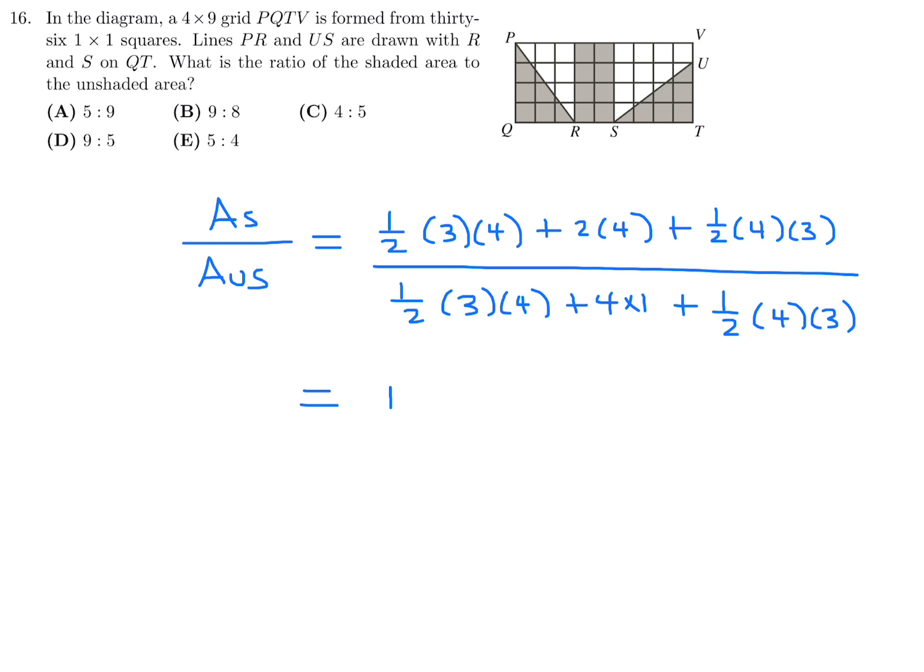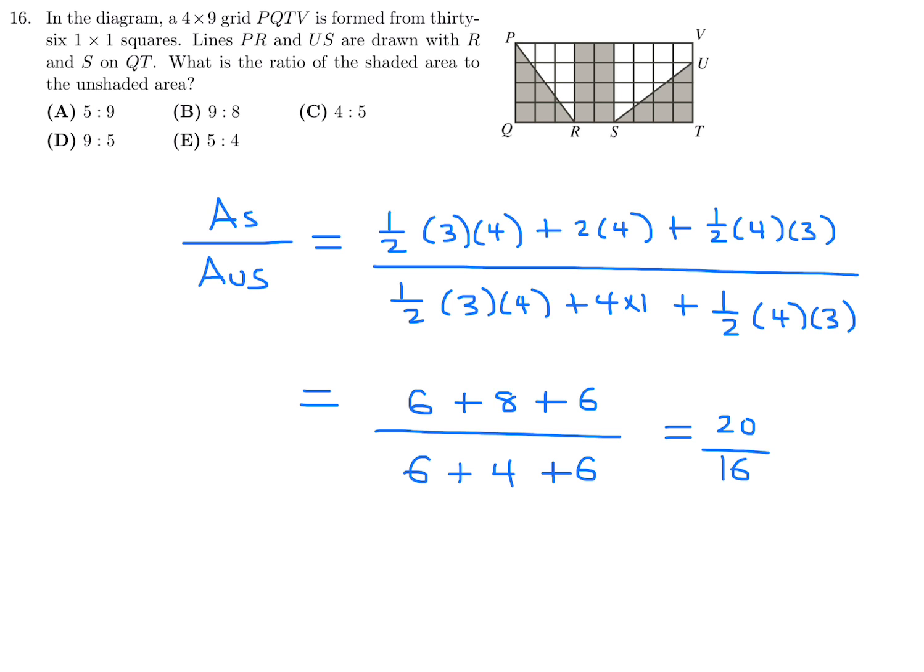So this becomes, let's see here, 6 plus 8 plus 6 over 6 plus 4 plus 6. And therefore that is going to be 20 over 16, and in lowest terms that's 5 over 4. So that would mean number 16, the answer is E.